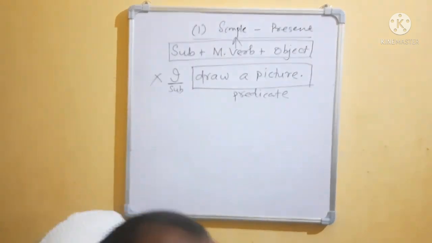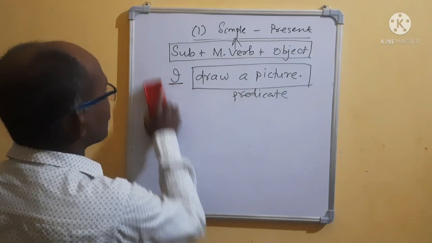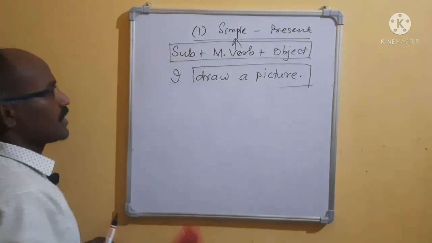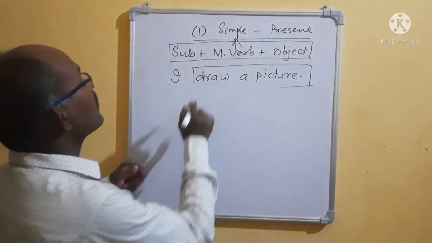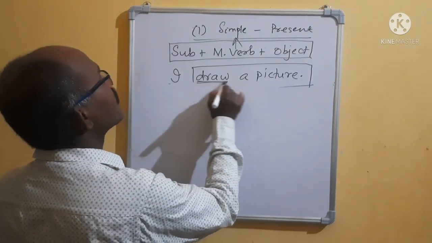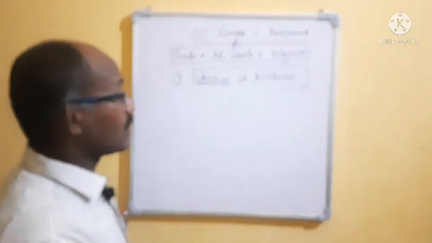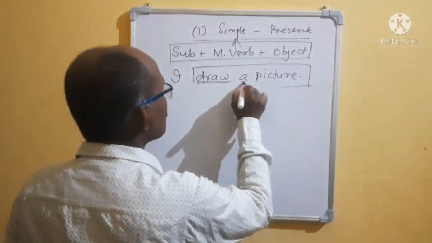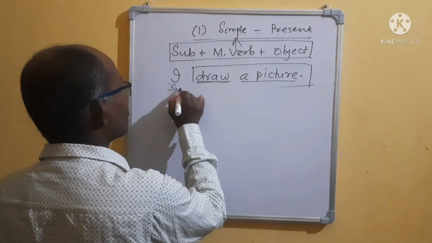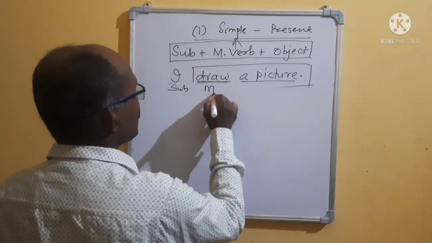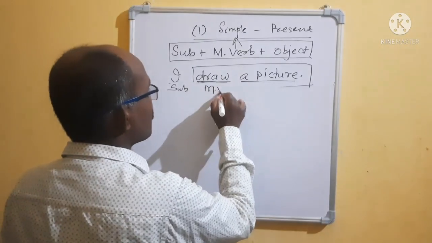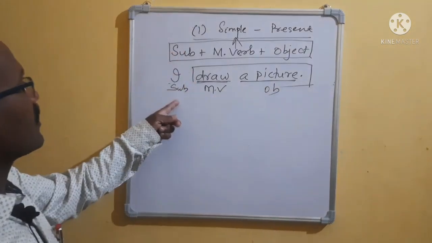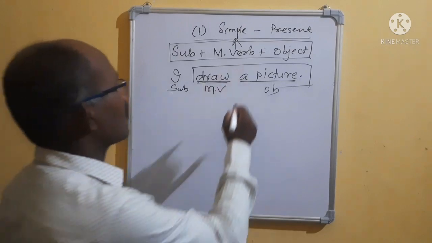Predicate. Okay. What is our formula? See here. That means the formula is subject. After the subject, what is coming? This is the verb, the main verb. Draw, drew, drawn. Draw, drew, drawn, past tense. I draw a picture. See, this is the subject. It is the main verb only, no helping verb is there. It is the object. Now see, subject plus main verb plus object.